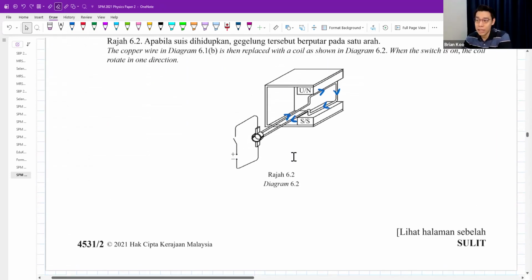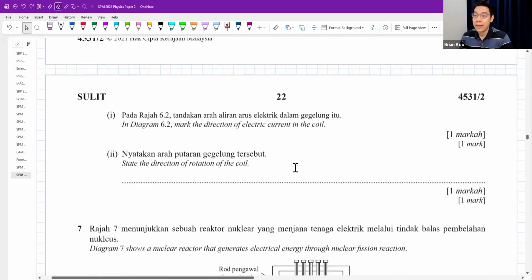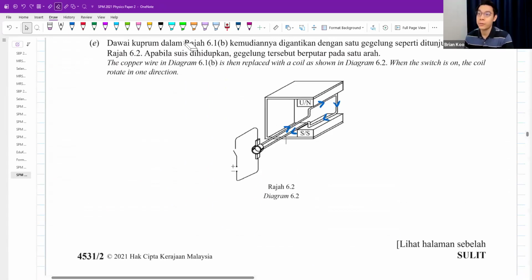Guys, for rotation of the coil, there are always only two answers. Either clockwise or anti-clockwise. Just like in maths, how do you do rotation? Either there's clockwise or there's anti-clockwise. So for direction of rotation, how to figure out, you focus on either one of the wires. You can look at either this green color wire or let's say this orange color wire.